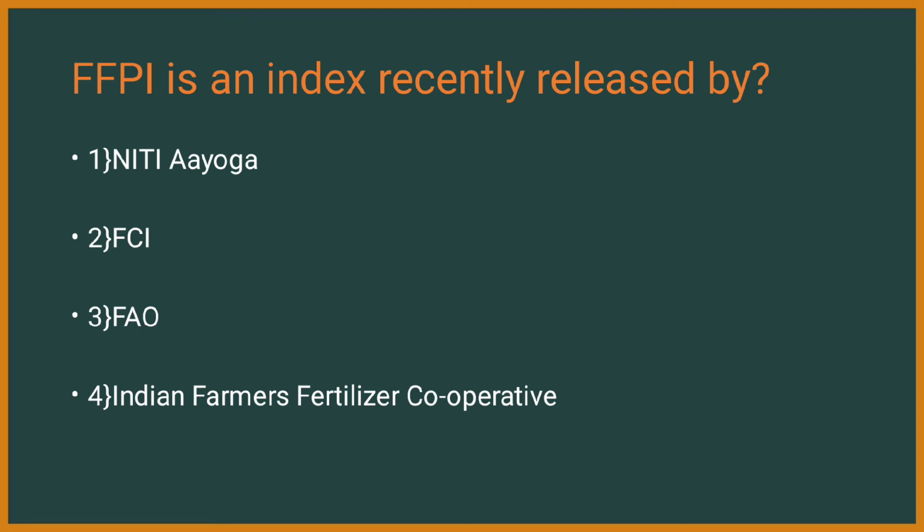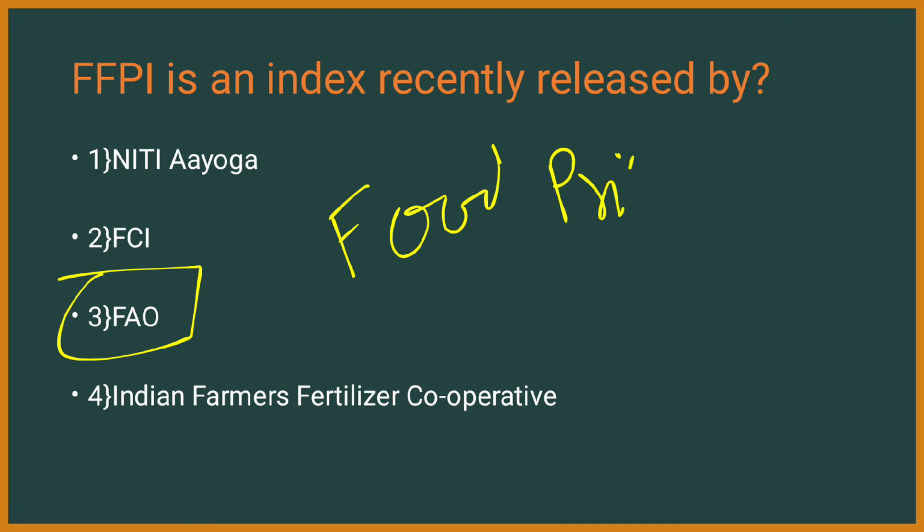FFPI is an index recently released by NITI Aayog, FCI, FAO, or Indian Farmers Fertilizer Cooperative. See, if you even know the full form of FFPI, you can easily answer this. It is FAO, because FFPI stands for FAO Food Price Index, right? Food Price Index.